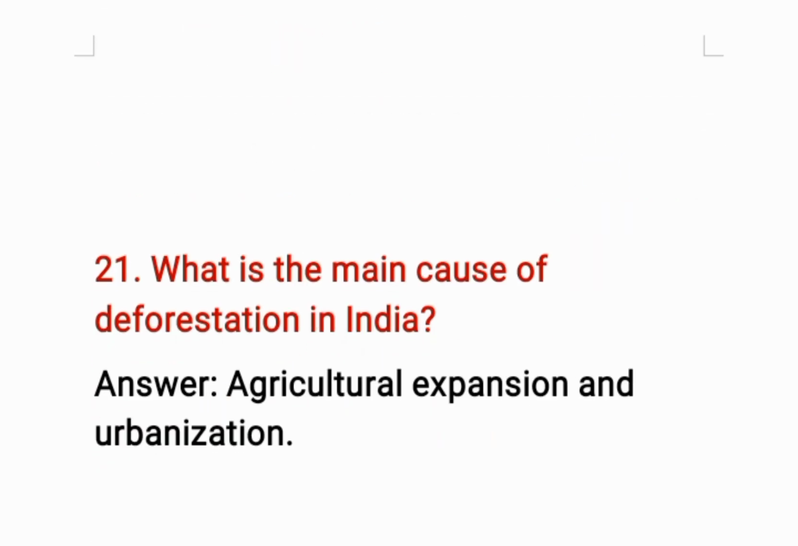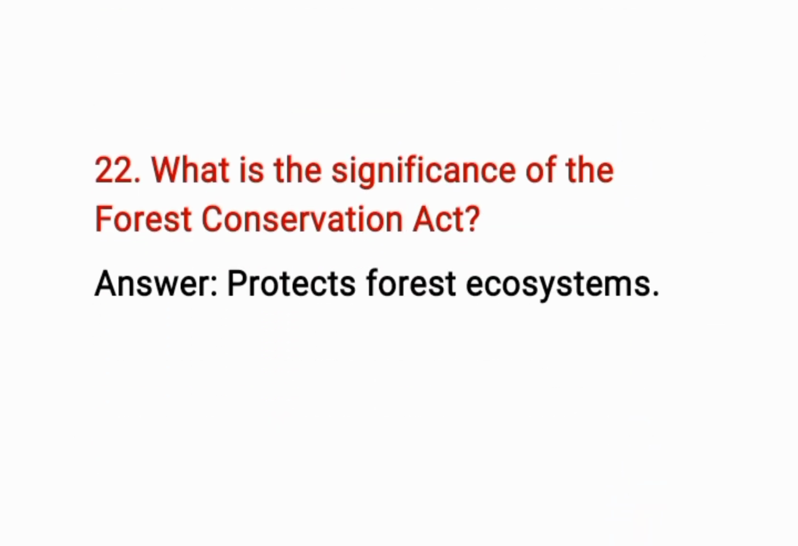Okay, question number 21. What is the main cause of deforestation in India? The correct answer is agriculture expansion and urbanization is the main cause of deforestation in India. Okay, question number 22. What is the significance of the Forest Conservation Act? The correct answer is protect forest ecosystems is the significance of the Forest Conservation Act.